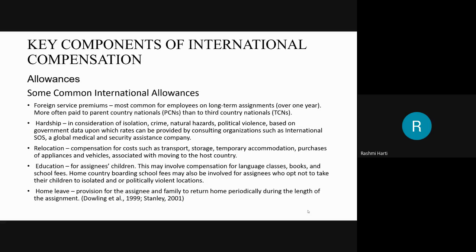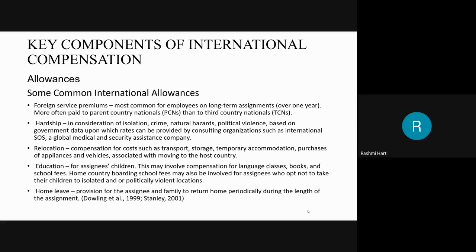Most often they are paid to parent country nationals rather than third country nationals. Third country nationals may not be receiving this foreign service premium. We'll see foreign service premiums in detail in the next slide.